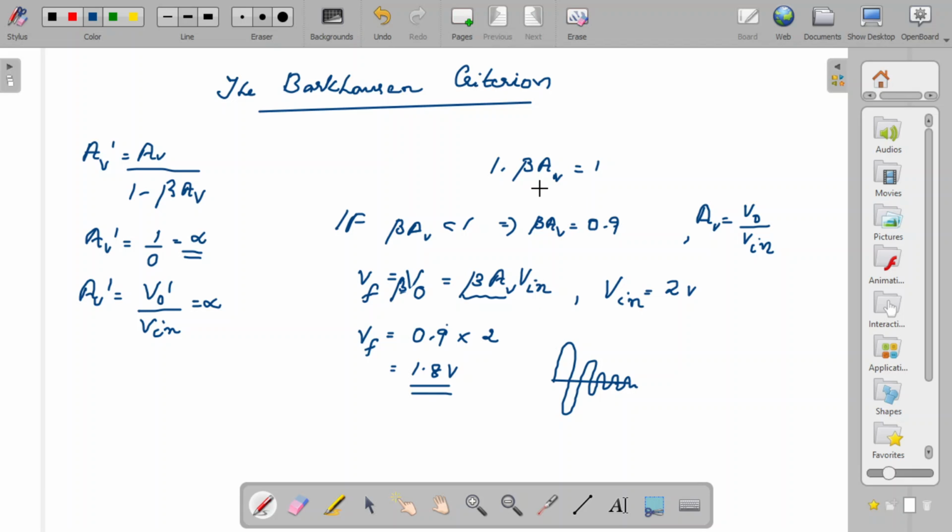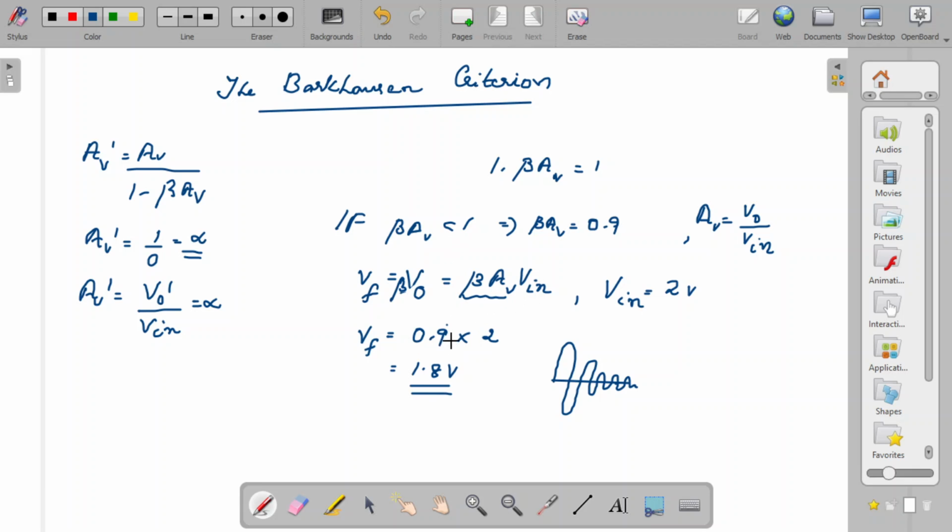And it is always fair to have the condition as beta AV equal to 1, but this is a very strict condition. That beta AV becomes exactly one particular value may be quite difficult practically. So you can set it somewhere around some value, somewhere greater than or less than. But if you keep it less than 1, you will get damped oscillation. And if you keep it greater than 1, you can just work it out.